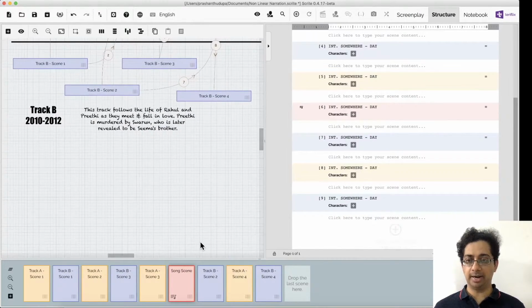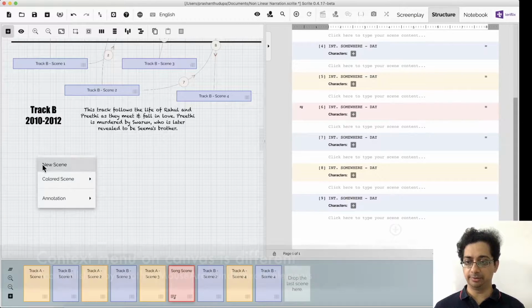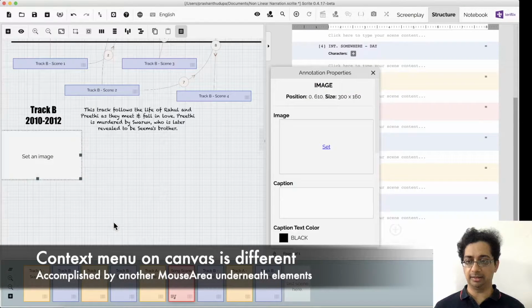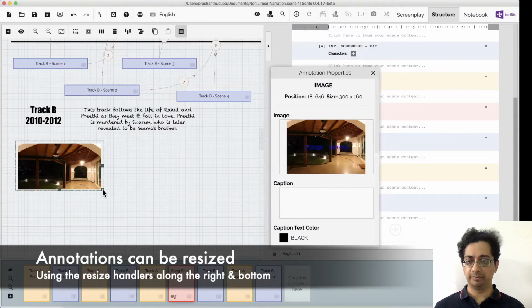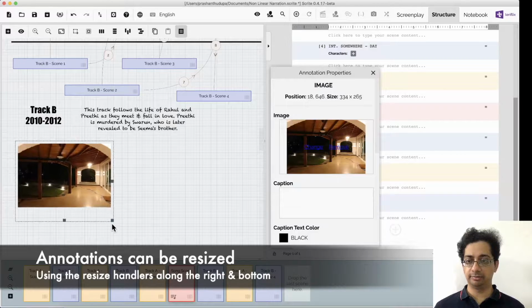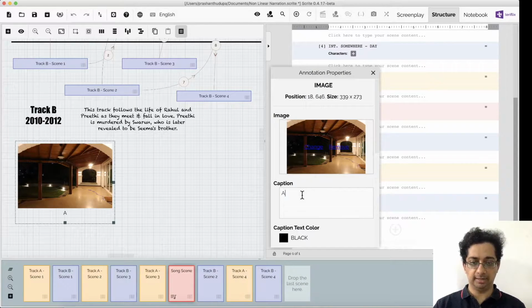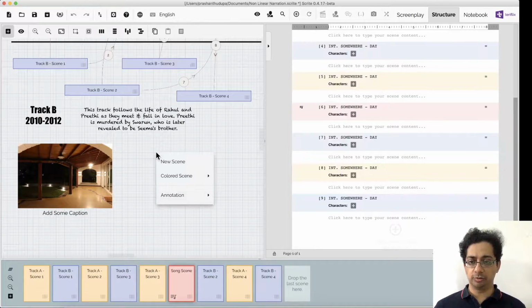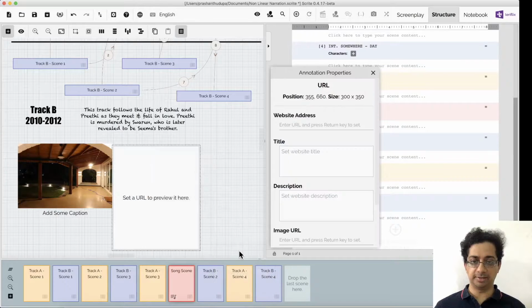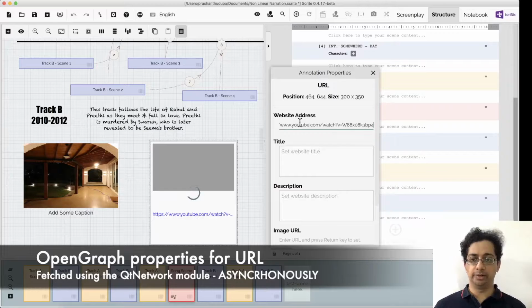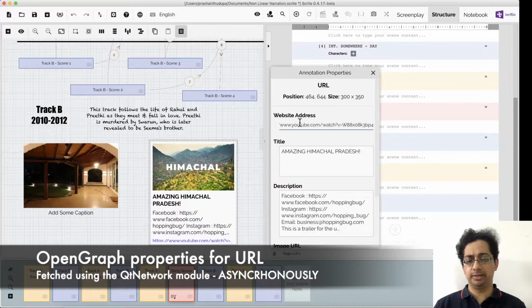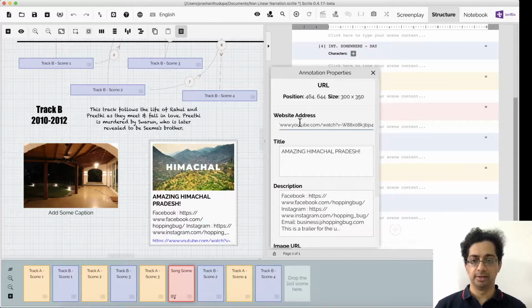Let's say I wanted to create a brand new annotation. So I'm going to right click here, and let's say I'm going to select image. Let me add an image annotation. We have an image annotation here, and I can add some caption as well. I'll also add another kind of annotation called the website link. I'm going to add this YouTube video which shows me a location in Himachal Pradesh. Maybe I want to shoot this part of the film in Himachal Pradesh. So I've captured it as a note.